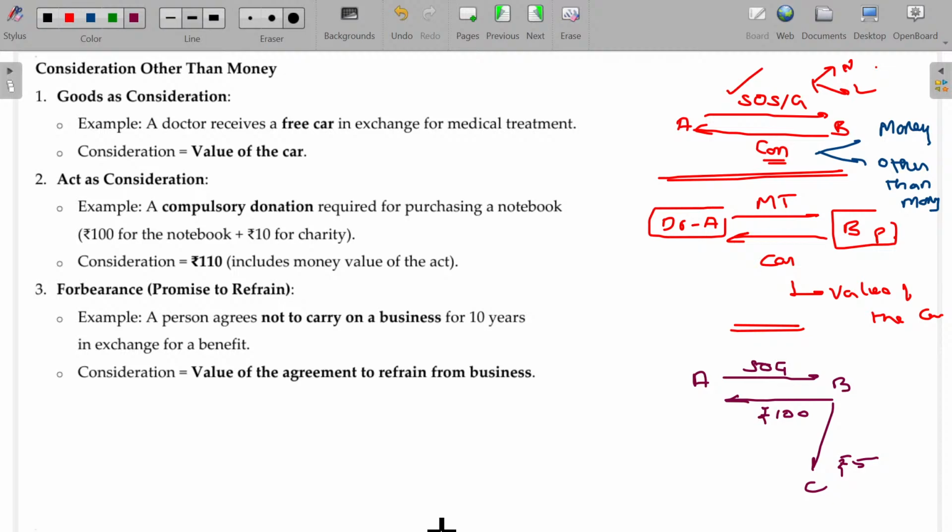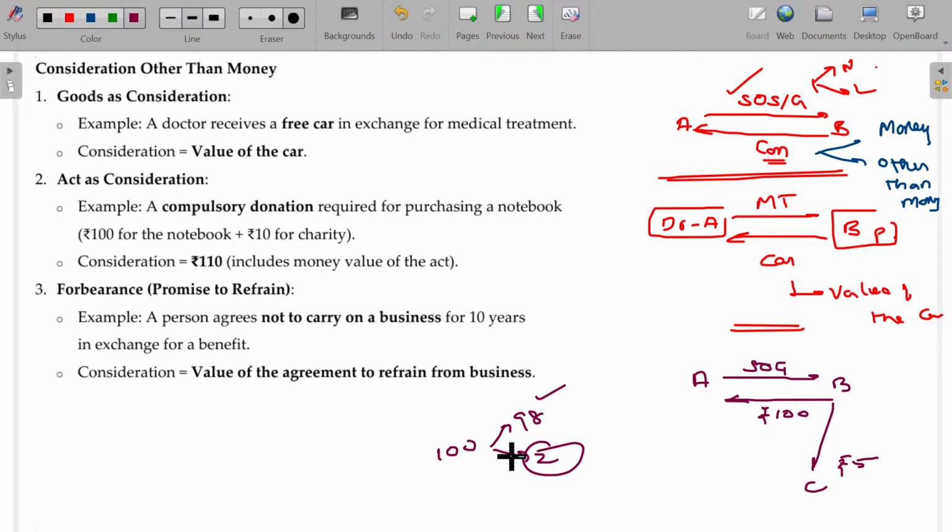Earlier, whenever you purchased any commodity, as a social cost on the back side, for every commodity, 2 rupees was used for charity purpose. So the price is 100, and they state 2 rupees is for charity purpose. Only if I am collecting 98 for the product, if you offer only 98, will he accept this? Definitely not. He will compel you to pay this 2 rupees also for the charity purpose.